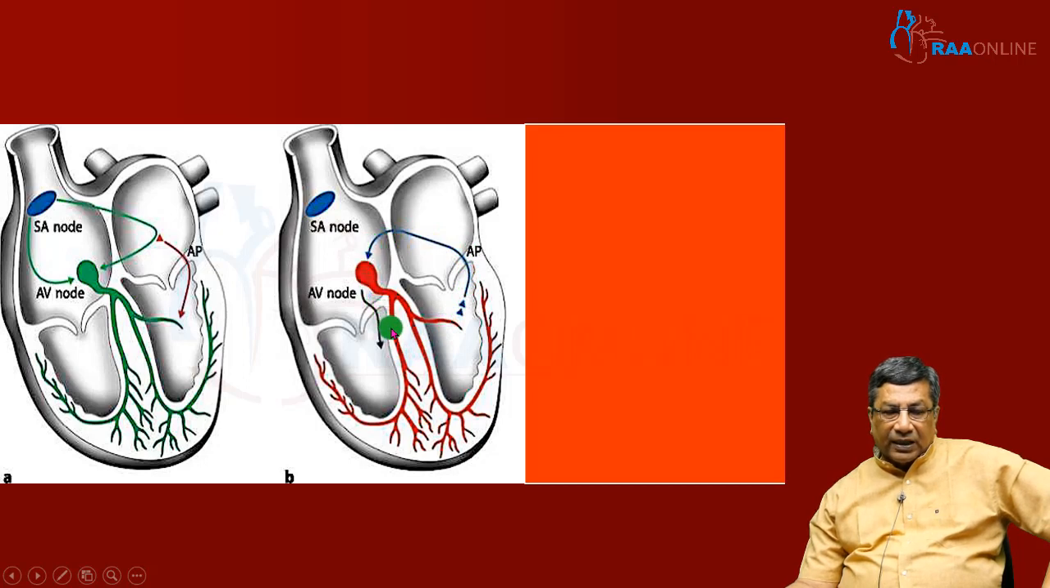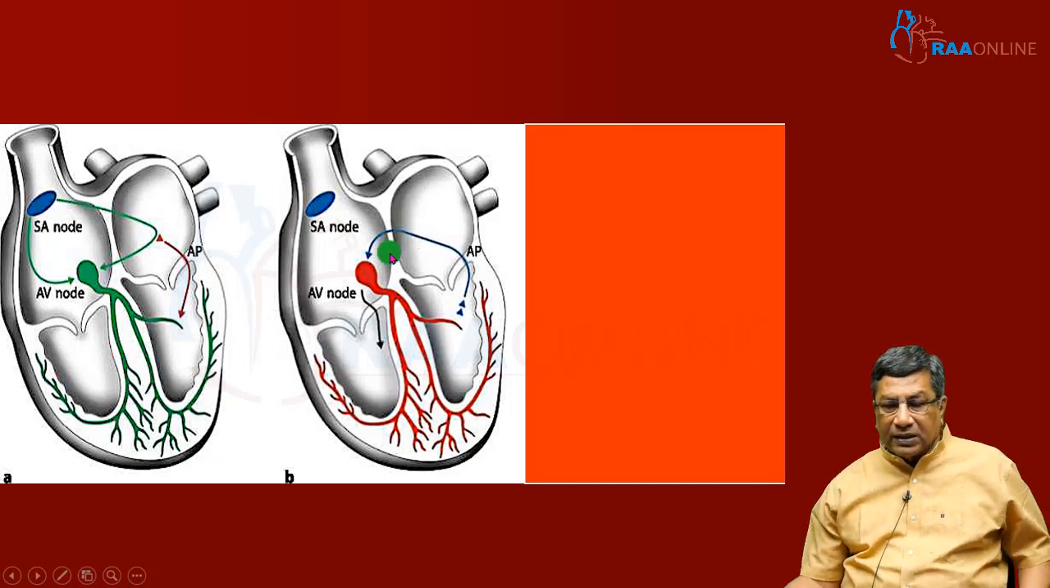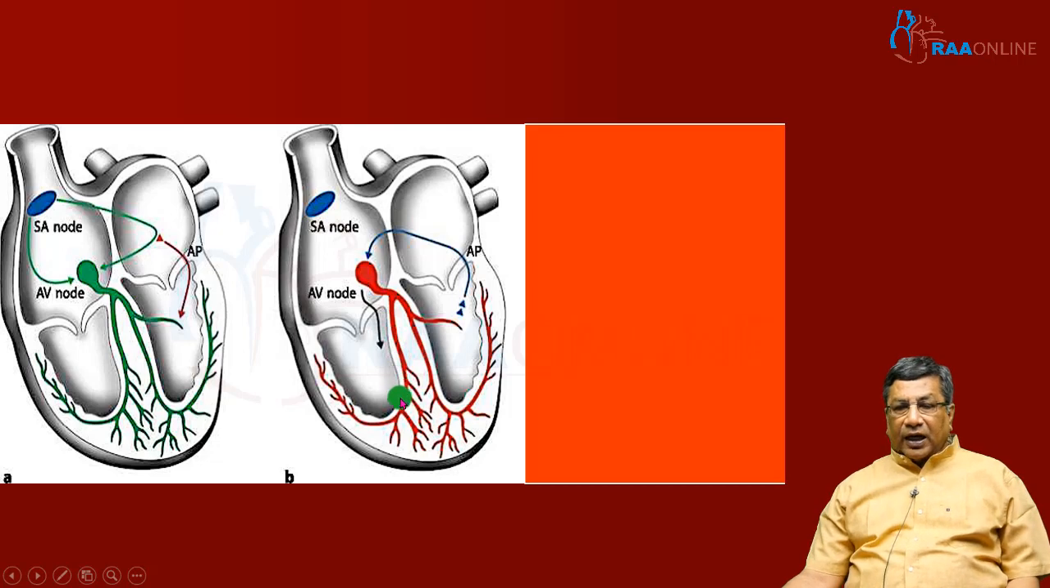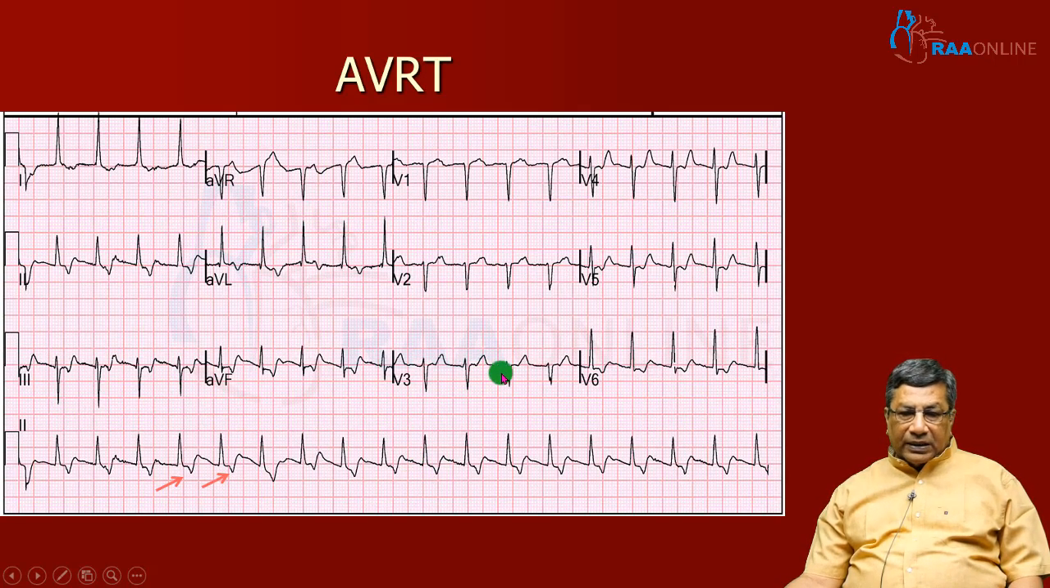Because antegrade conduction goes through the normal pathway, it is a narrow QRS complex tachycardia. Whenever the accessory pathway is conducting retrogradely, it is called orthodromic tachycardia, which most often results in a narrow QRS complex tachycardia. So, now look at the ECG. First, we identify a tachycardia, narrow QRS, regular. Is there a P wave in front? There is no P wave in front. So, that means it is a junctional tachycardia.